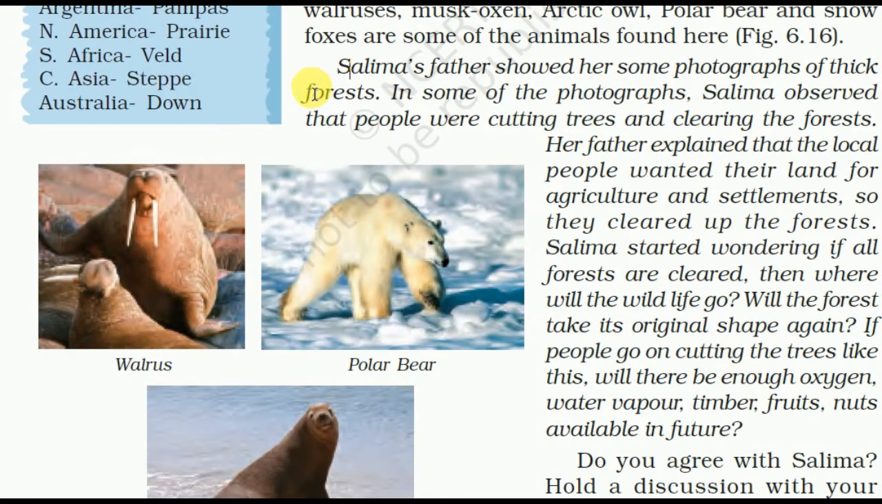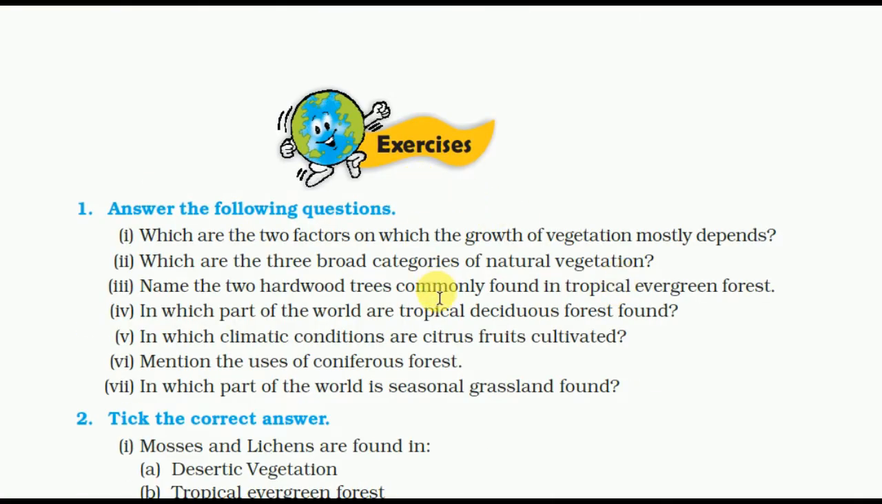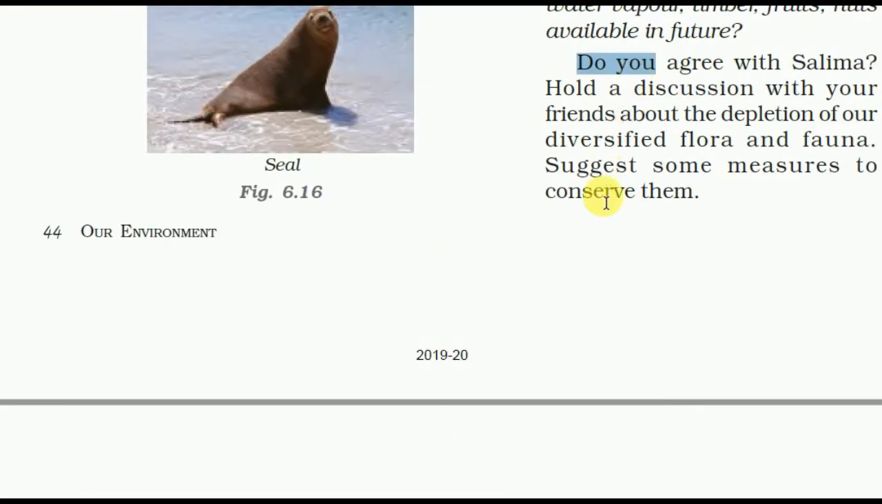Salima's father showed her some photographs, thick forest and some others. Salima observed that people were cutting trees and clearing the forest. Her father explained that the local people wanted their land for agriculture and settlement, so they cleared the forest. Salima started wondering, if all the forests are cleared, then where will the wildlife go? Will the forest take its original shape again? If people go on cutting the trees like this, will there be enough oxygen, water vapor, timber, and fruits available in future? So these are the things about how exploitation is going.